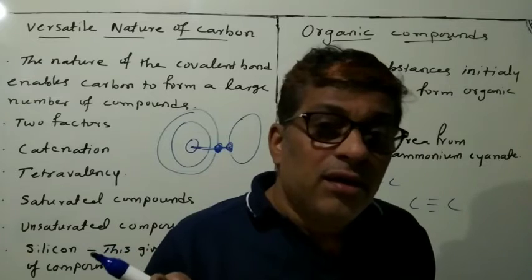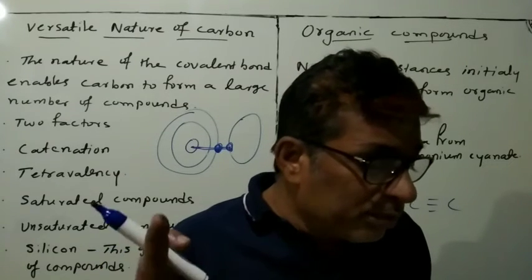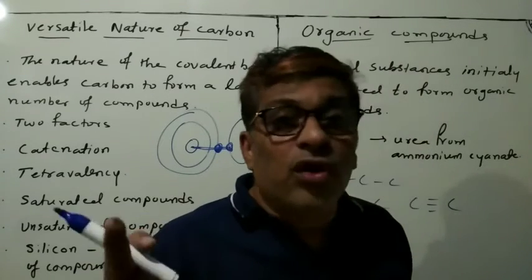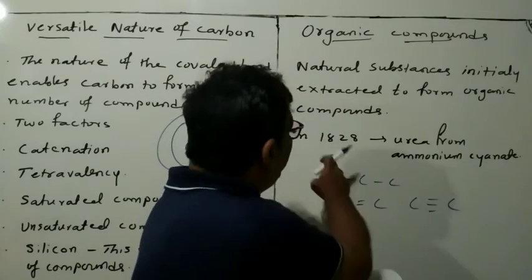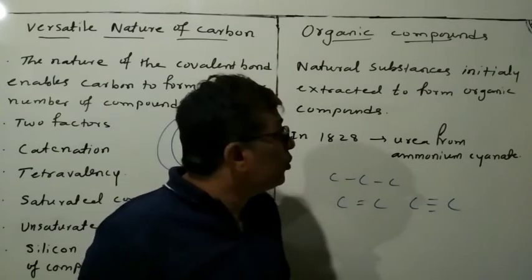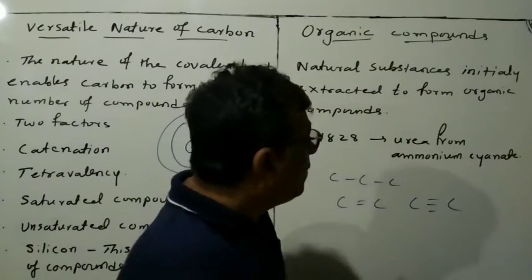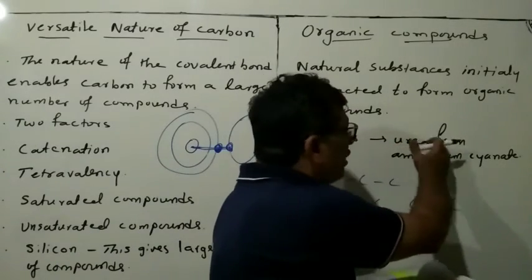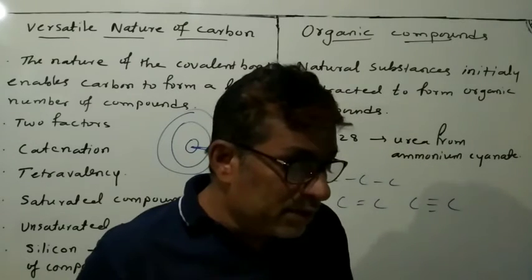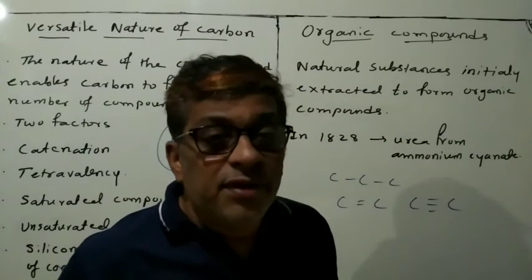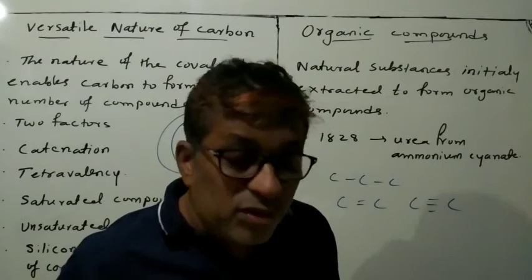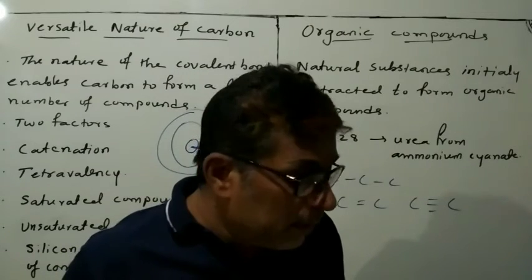But later, Friedrich Wöhler in 1828 prepared urea from ammonium cyanide, an inorganic compound. He prepared urea from ammonium cyanide. So this was a man-made organic compound.